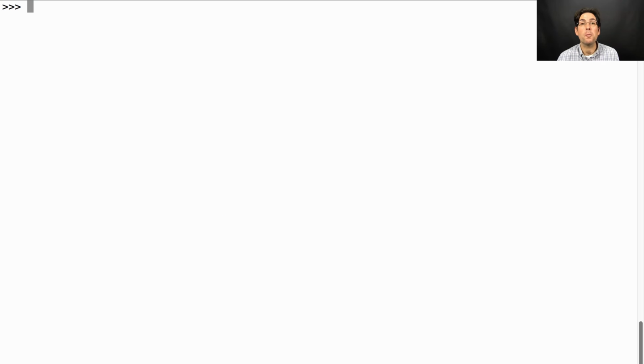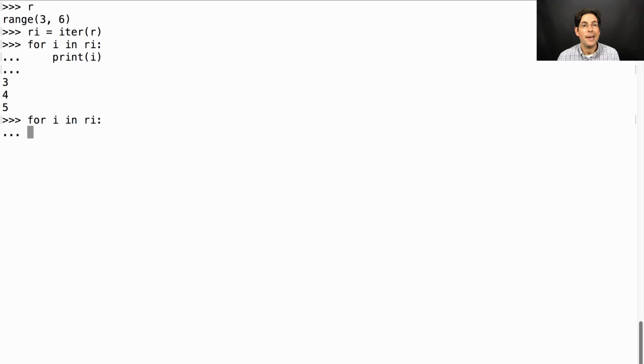Now, for statements also move the marker within the iterator, advancing it all the way to the end of the sequence. So I still have my range. I'm going to build a new range iterator that starts at the very beginning. And for every element in ri, I'm going to print out i. So I've passed a range iterator to the for statement to be processed. Now there's nothing left in the range iterator. If I iterate over it again, I see nothing because I'm already at the end of ri. That's another consequence of using an iterator in a for statement.